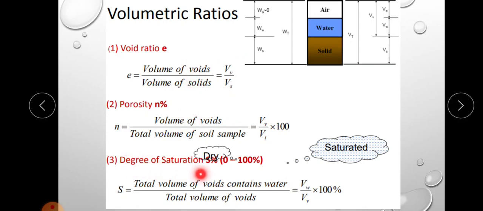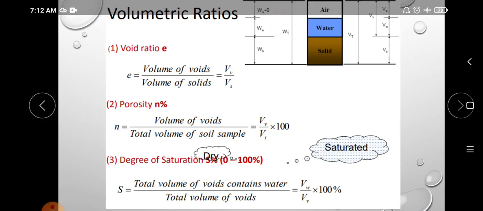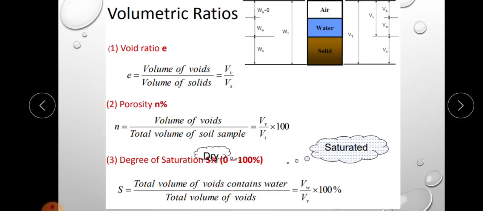Next is degree of saturation, and it is represented by capital S. Degree of saturation is the ratio between the volume of voids containing water, that is, volume of water divided by volume of void. That is how much water is present in the voids. As I have told, the voids are filled with water and air, and the parameter which represents the volume of water within the total volume of void is degree of saturation. So degree of saturation S is equal to volume of water divided by volume of void.